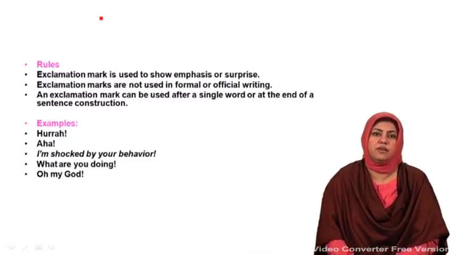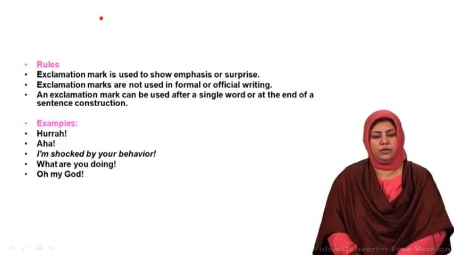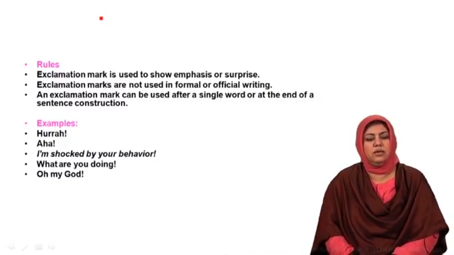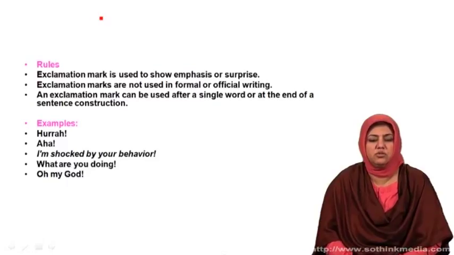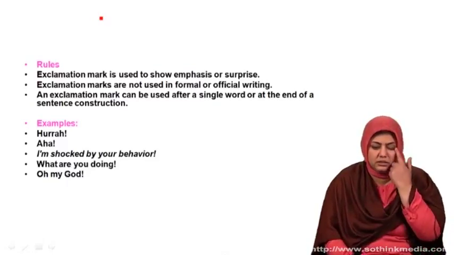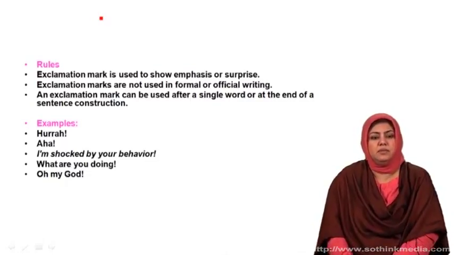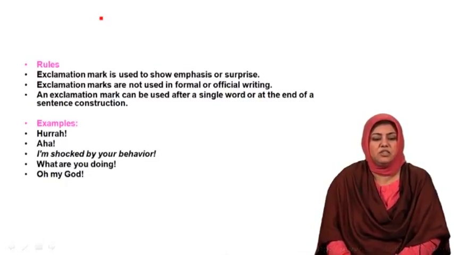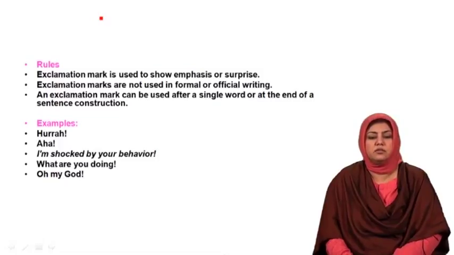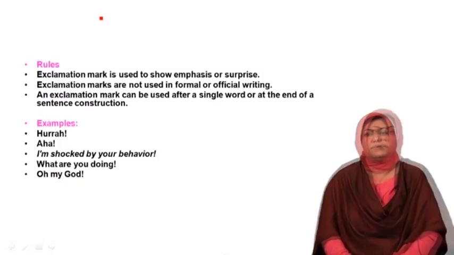The rules for the use of exclamation mark are following. The first rule is exclamation mark is used to show emphasis or surprise.